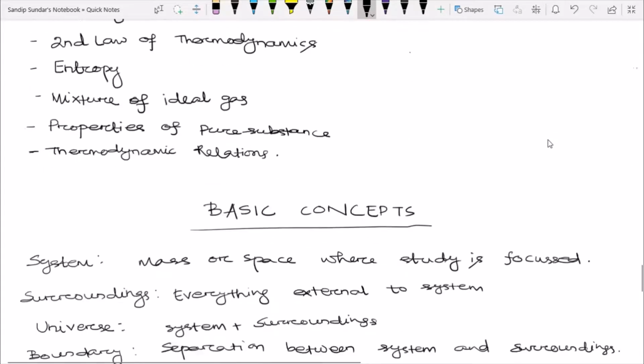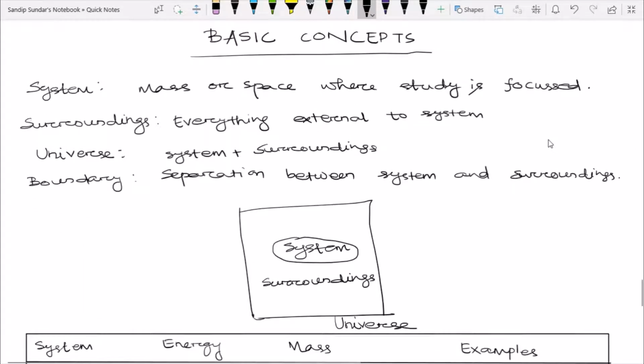So moving to the first chapter, that is basic concepts of thermodynamics. The first term is used as the system. System is something where our study is focused. That can be a mass, or it can be a space, or it can be a volume. Where our study is focused, that is named as system. Surroundings, anything outside the system or anything external to the system is named as surroundings. Universe is the summation of system and surroundings. The separation between the system and surrounding is named as boundary.